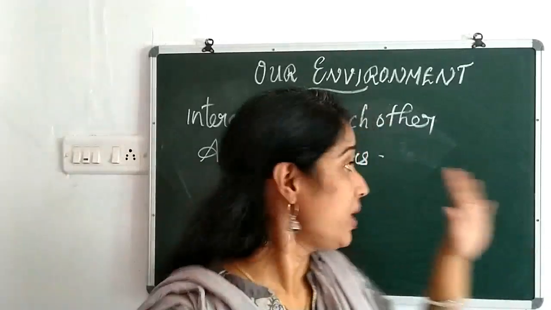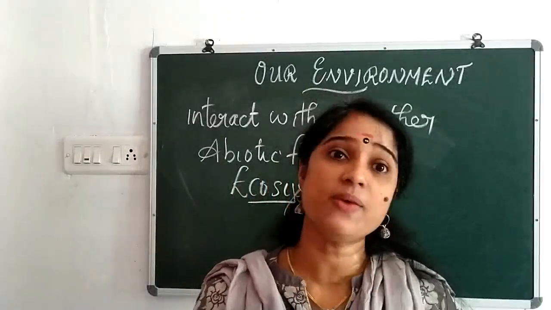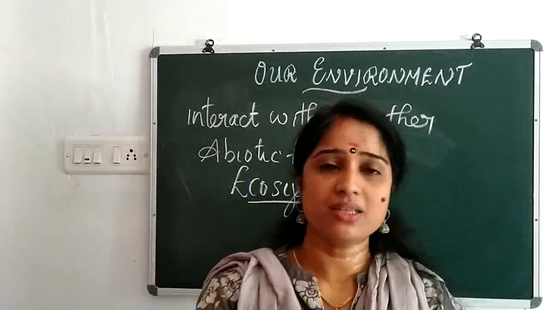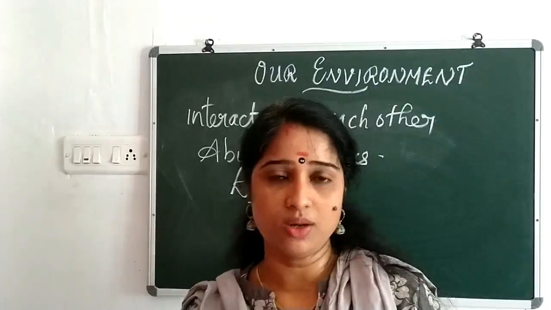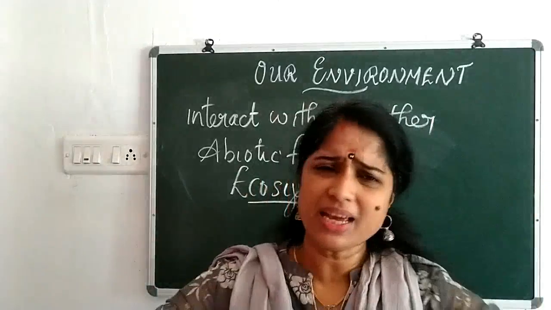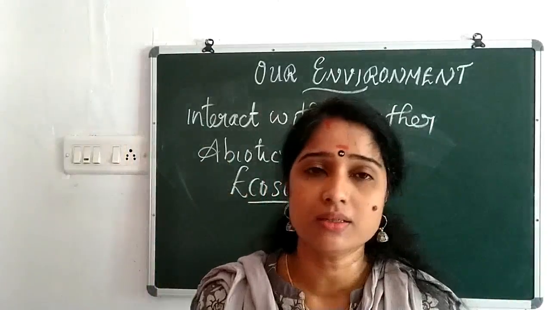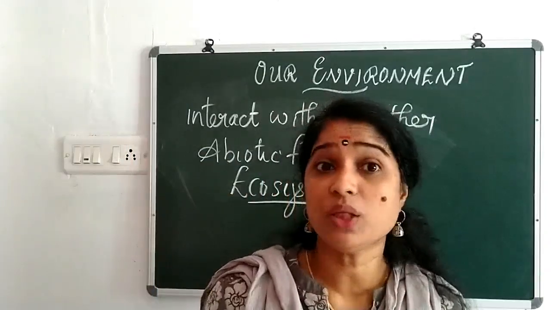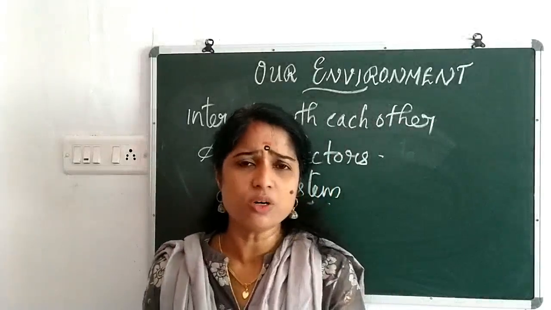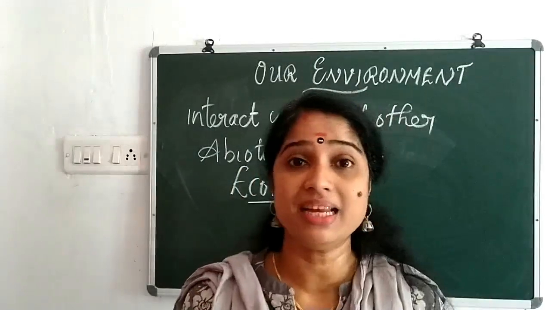Clear? Okay. So then, coming to the ecosystem again, it's an interactive system of living organisms with the non-living components. All are interacting. Plants are related with the soil, with the water, with the sunlight. So likewise we all are interacting. Can you imagine a day without the sun? Can you spend a day without drinking water? Can you imagine even 1 minute without breathing? So all these things are interrelated, isn't it?